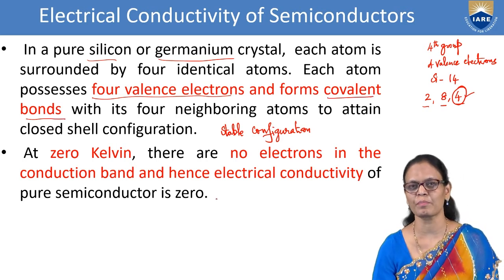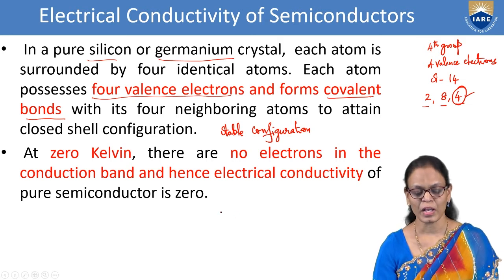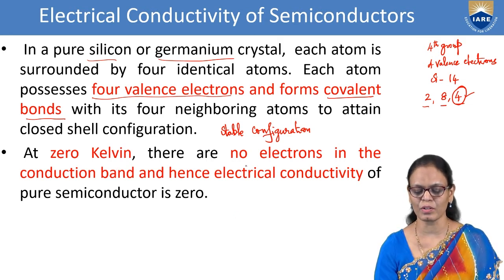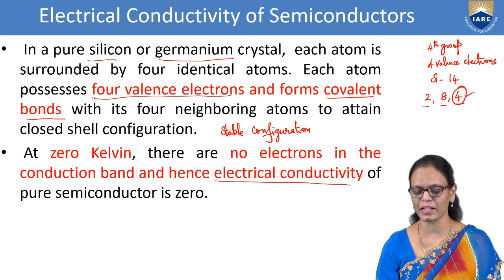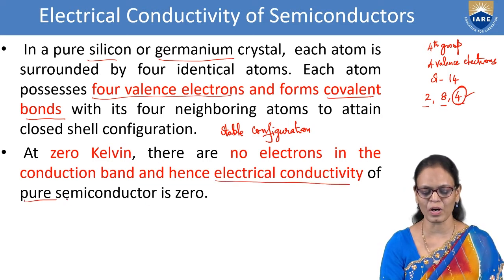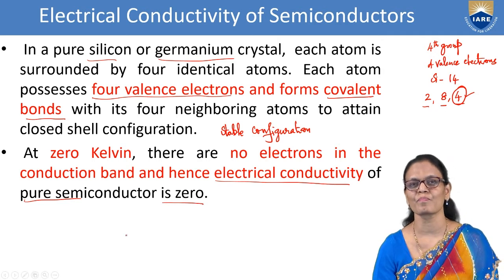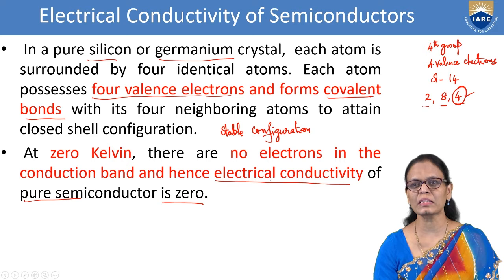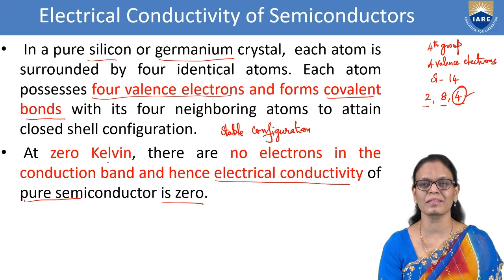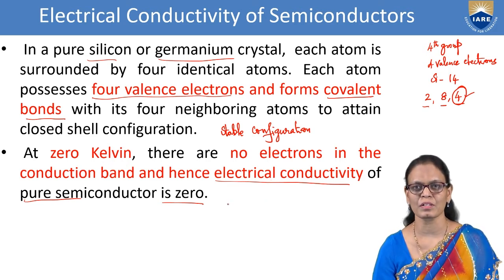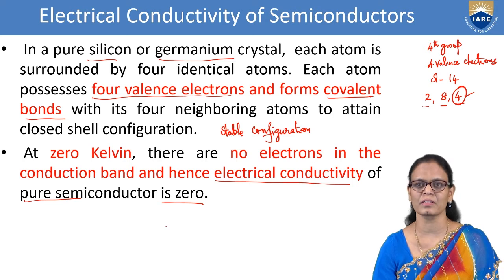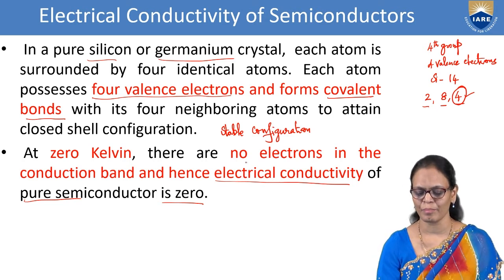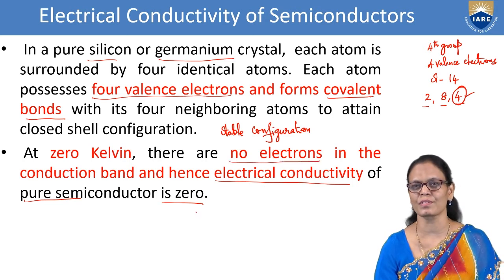I'll explain it with the help of a diagram in the next slide. And at 0 Kelvin, there are no electrons in the conduction band, and hence the electrical conductivity of a pure semiconductor is 0. So when I am talking about the electrical conductivity, will the semiconductor at 0 Kelvin conduct or not? So it cannot conduct.